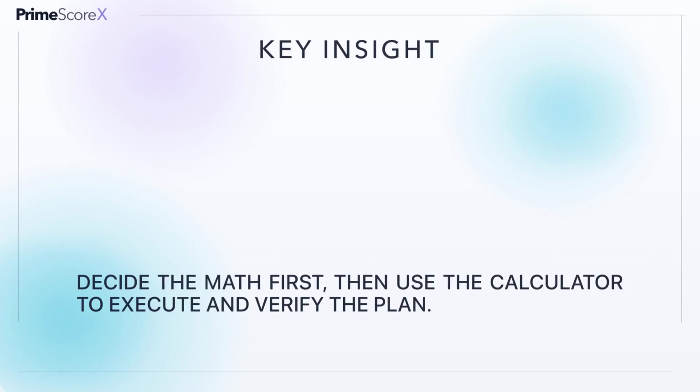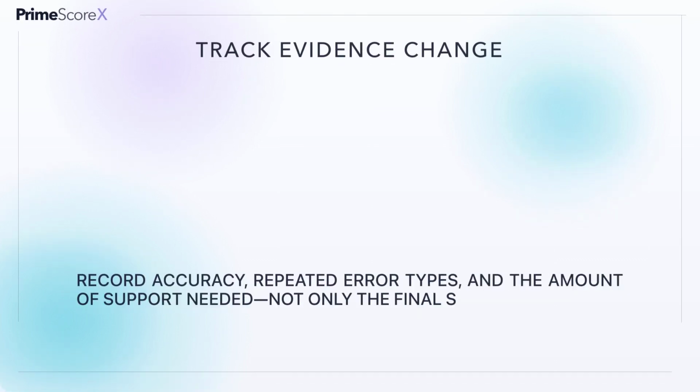The calculator can reduce arithmetic work, but it cannot decide what the problem means. Before pressing keys, write the operation or expression you intend to enter. Estimate the approximate result. Then calculate and compare the output with your estimate. If the result is far outside the expected range, check the setup and input. This sequence prevents calculator fluency from hiding a reasoning error and helps you trust the result for the right reason.